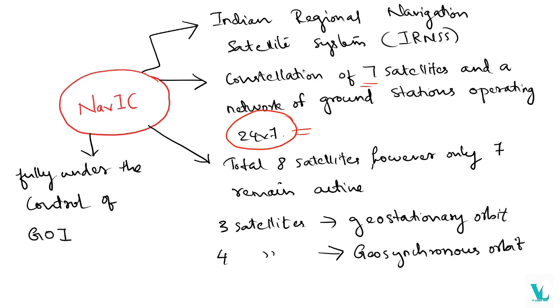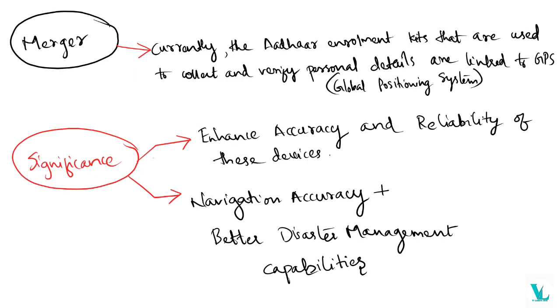In that 7 satellites, 3 satellites are in geostationary orbit and the 4 remaining satellites are in geosynchronous orbits. Okay, and also these NavIC satellites are fully under the control of the Government of India. So why are we merging NavIC with Aadhaar enrollment devices? This is only because our Aadhaar enrollment kits are now used to collect and verify the personal details linked